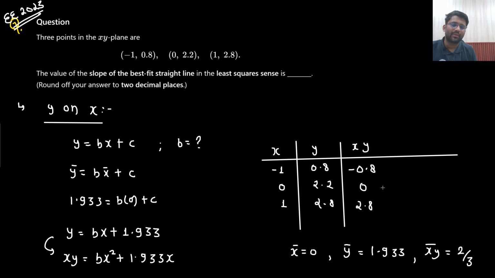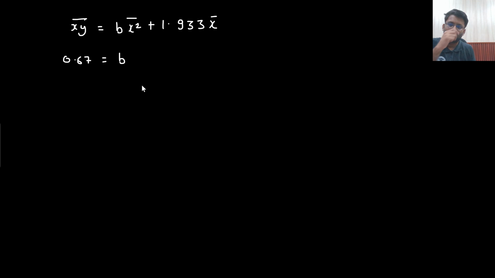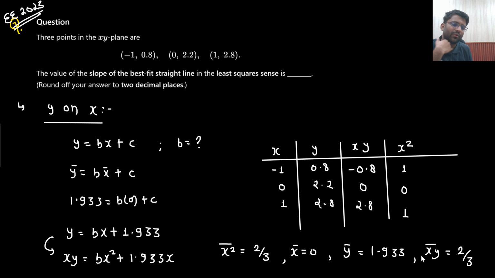Do I have x square bar? No. That means I need the value of x square as well. What will be the value of x square? 1, 0, 1. Right? X square will be 1 only. So what will be x square bar? X square bar will be 2 by 3, or you can write down 0.67. Both are coming out to be the same.